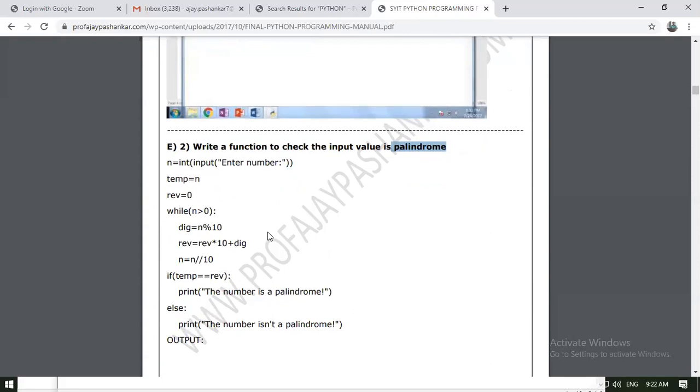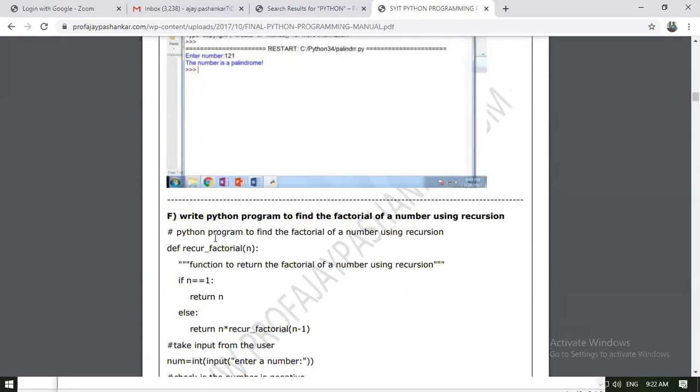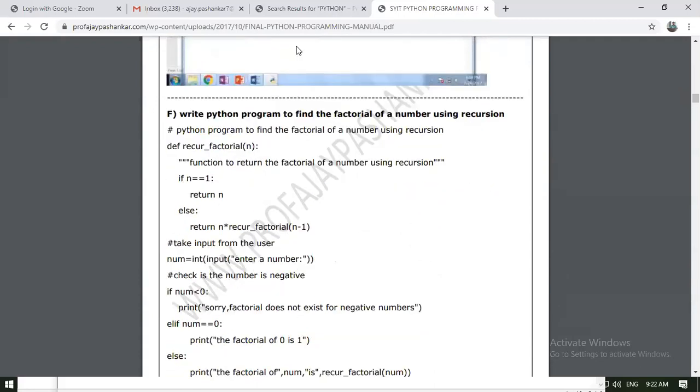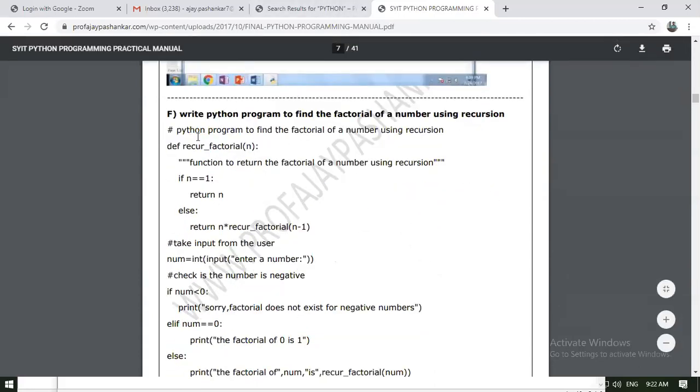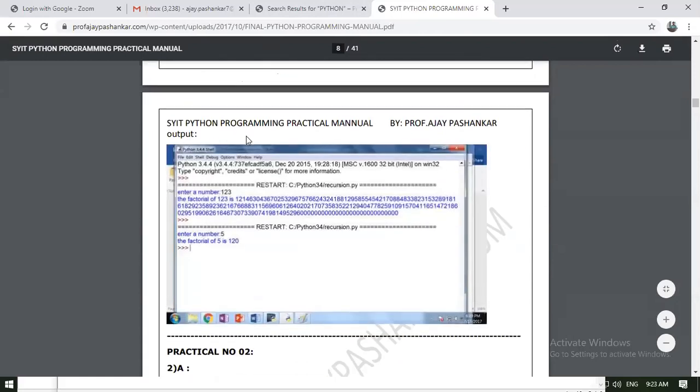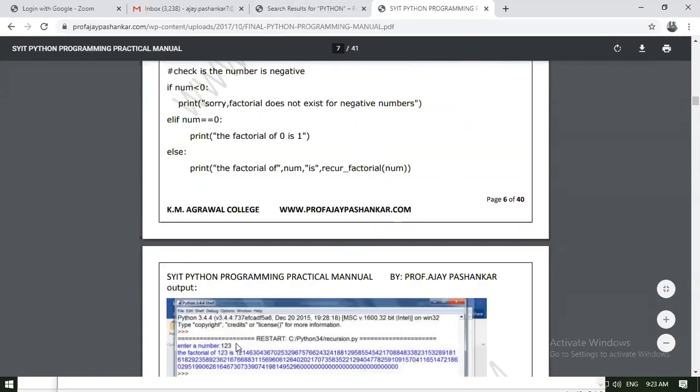Then next is factorial. Factorial logic is simple. Fact equal to fact into i. If you are using recursion, some changes are there. Done with this. So here we conclude.